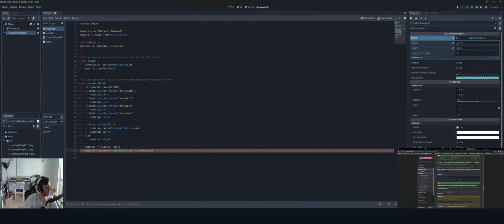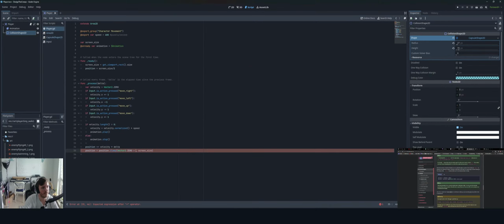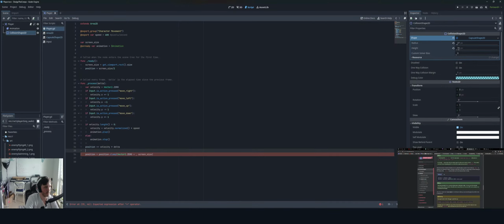So how do I get the size of my character? Because maybe I would want to try to use the capsule shape, honestly. Because I would think, like, collision shape 2D, or it would be like capsule shape 2D, capsule equals this dot shape. I would imagine that would be a valid thing to write.